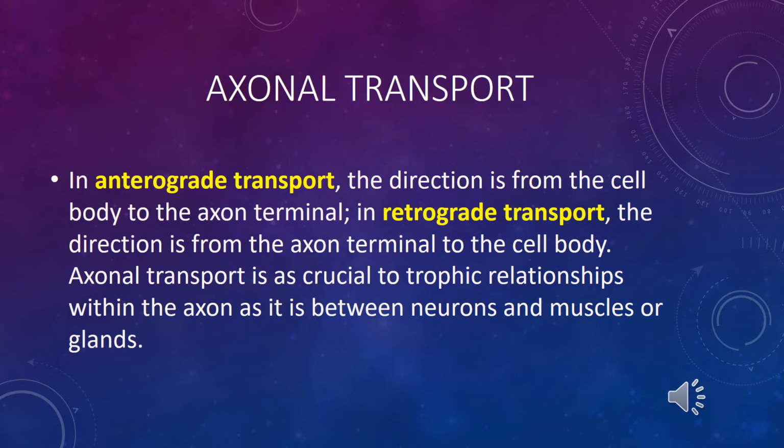To repeat once again, anterograde transport has a direction similar to the physiological direction, from the cell body to the axon terminal, and retrograde transport is in the opposite direction. Axonal transport is very important and fast.